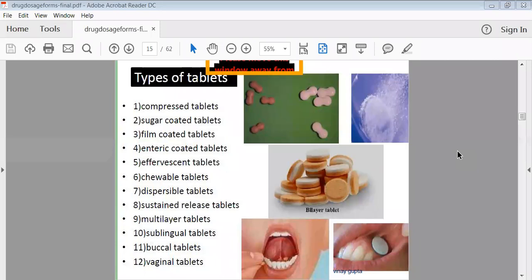Then vaginal tablets are there. These kinds of tablets are placed in the vaginal cavity for absorption at the site of the vaginal cavity. So it is for local action purposes that we can prepare such kinds of tablets. So these are the types of tablets, from compressed tablets to buccal tablets and vaginal tablets.